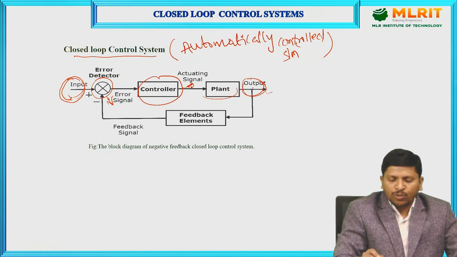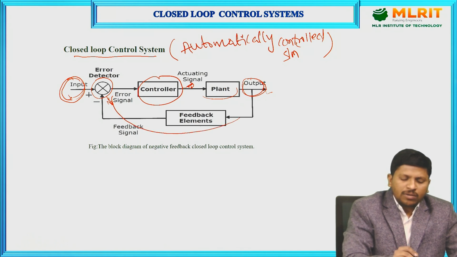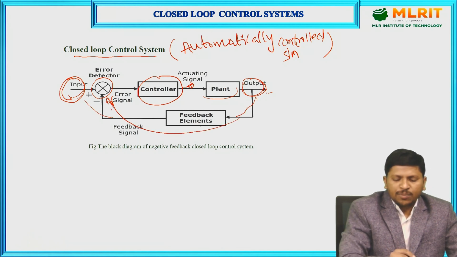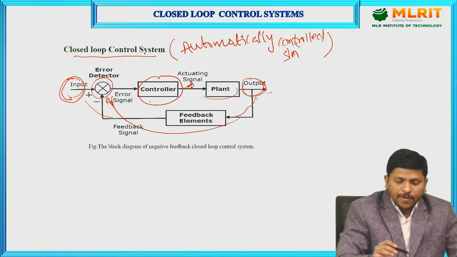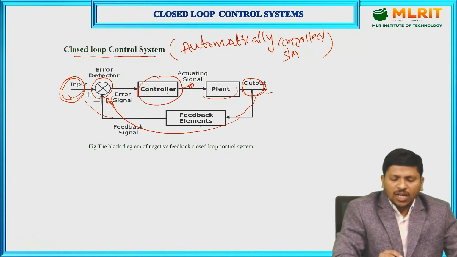After that, the output is again given to the input. Here feedback is available between the output and input. So this type of system is called a closed loop control system. In the output, whatever errors we are getting, that output is given as an input again. So automatically this will be controlled by using the controller.